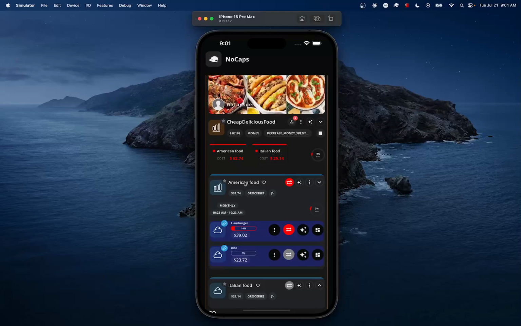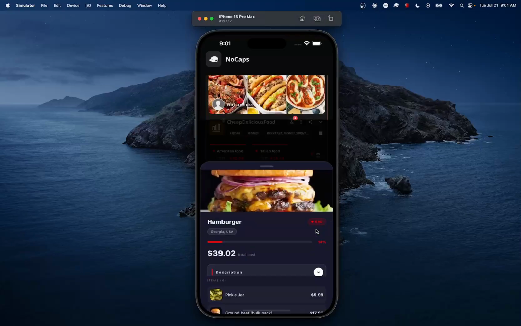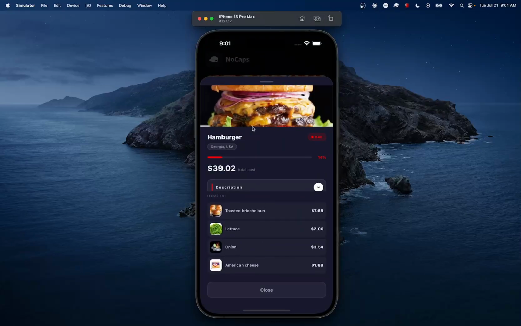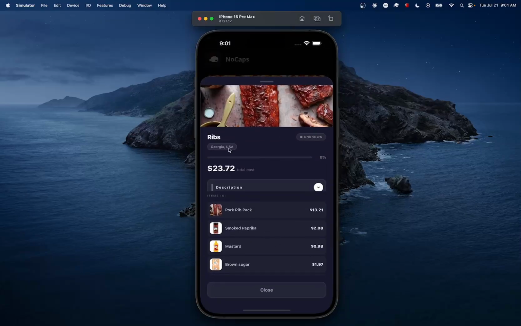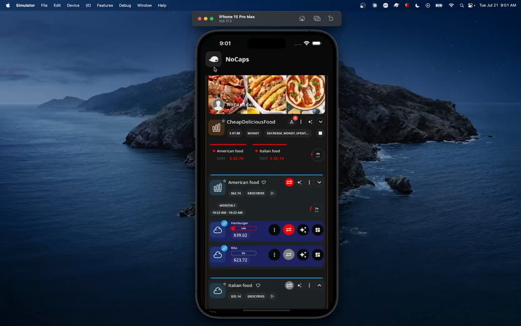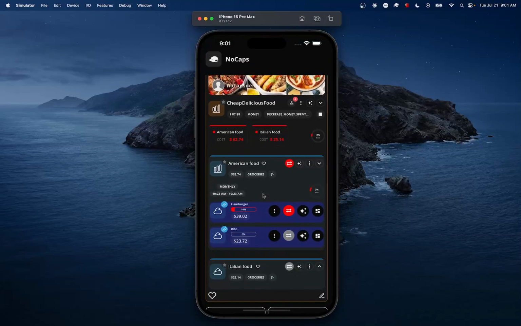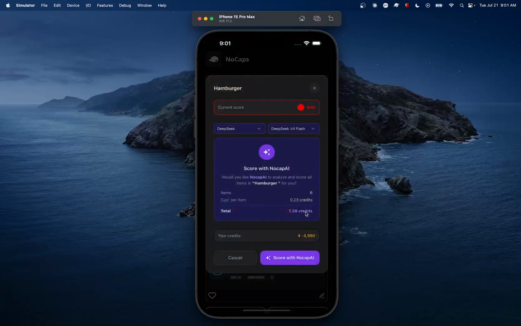So if I go here and click the button to score this habit, it's going to score every item that is part of the hamburger and the ribs habit links. Right now I'm just going to score all the items of the hamburger habit link. I click here and let it score.